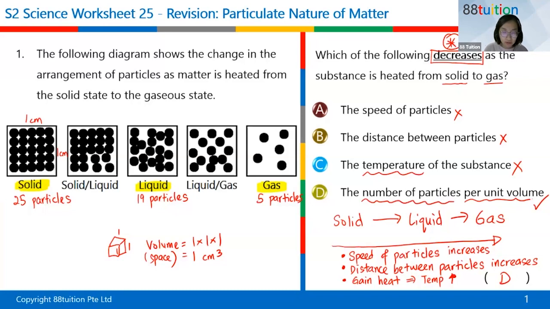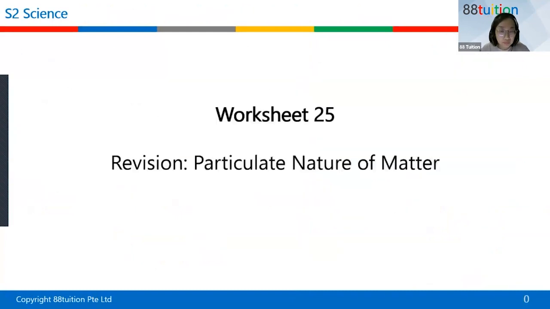Let's move on. Is there anybody who doesn't understand the first question? I'm looking for something that decreases. So the answer is the last one, because number of particles per unit volume means for every 1 unit of volume, every 1 unit of space, there are fewer and fewer particles, because the particles move further and further apart. So let's move on to the second question.